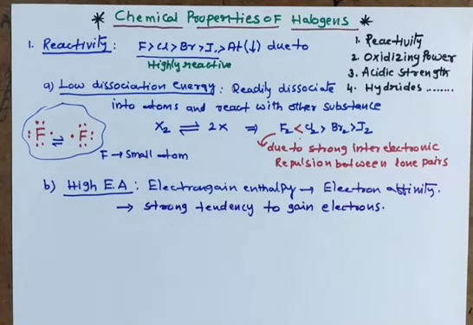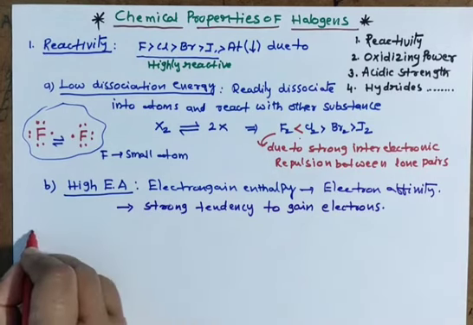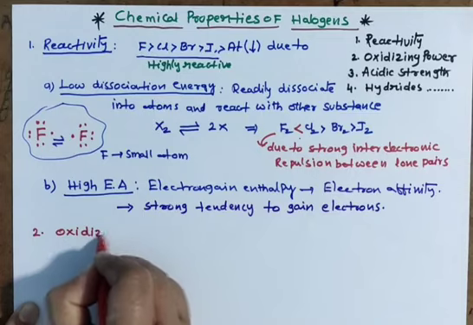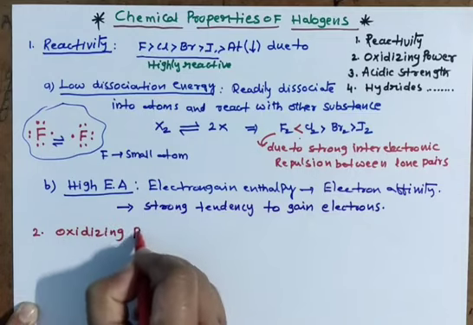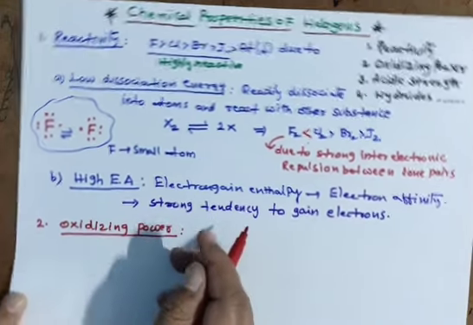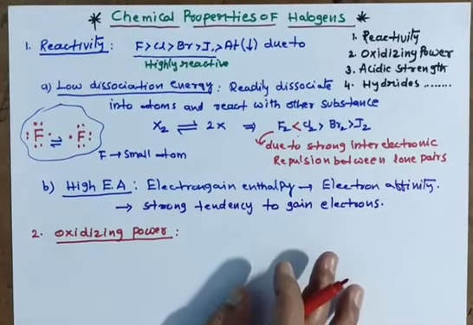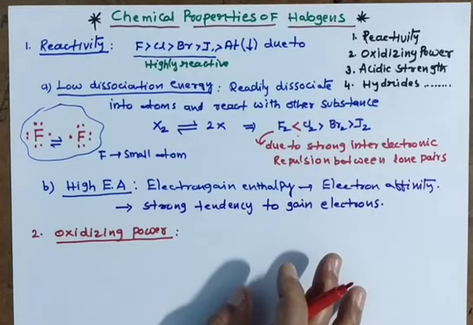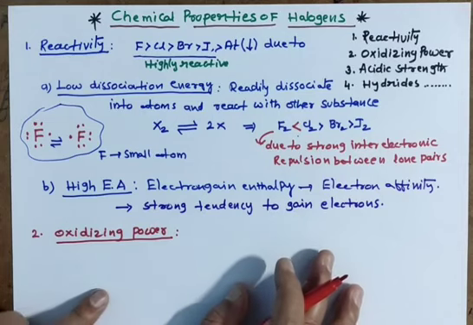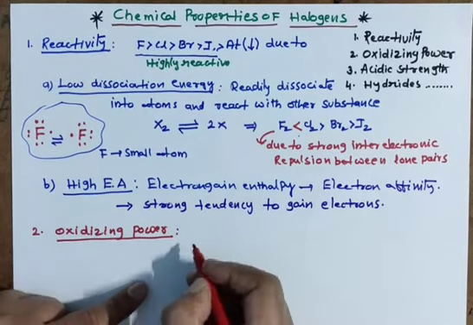And next, another property that is given, oxidizing power. Very important property, oxidizing power. These are non-metals, you know very well. These all are non-metals: fluorine, chlorine, bromine, iodine. Generally non-metals have the tendency of oxidizing, metals reducing.